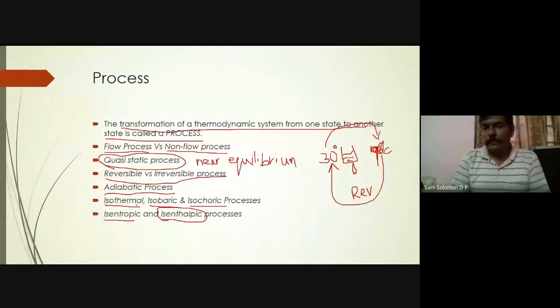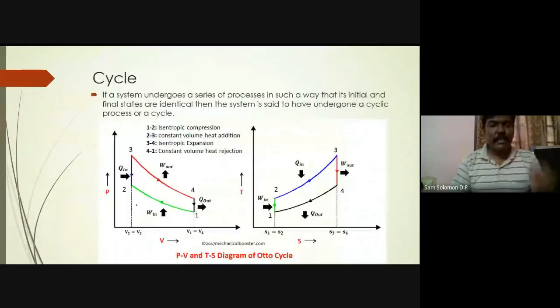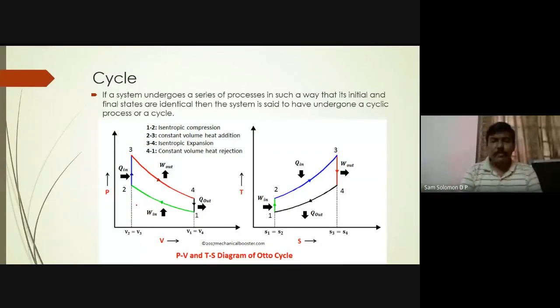Then cycle. Cycle is very simple. You have a starting point, and if you start from one point and come back to the same point, then that makes a cycle. Okay, you are undergoing a series of processes, but start from one point. If you are able to get back to the same point, then that makes a cycle. And the example I have shown here is